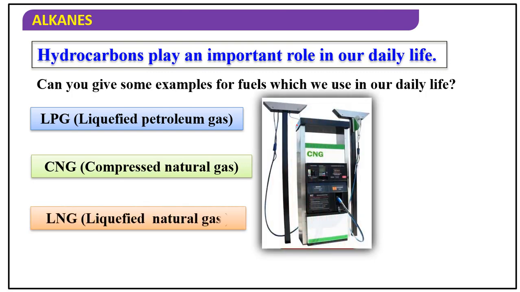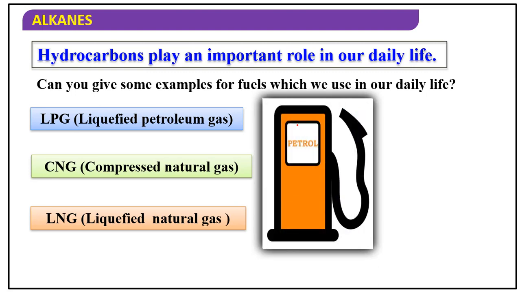Then LNG, liquefied natural gas. These are what we use in day-to-day life. The hydrocarbons are used as fuels like CNG, LPG, etc.